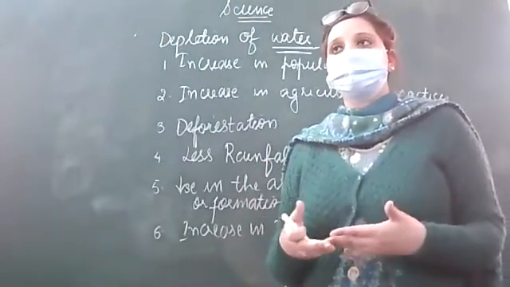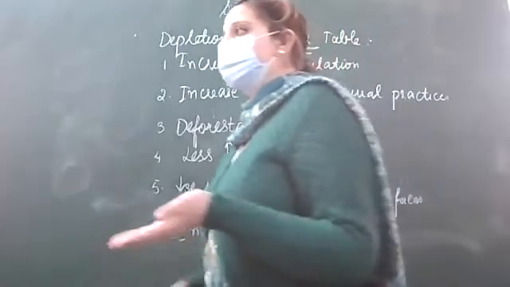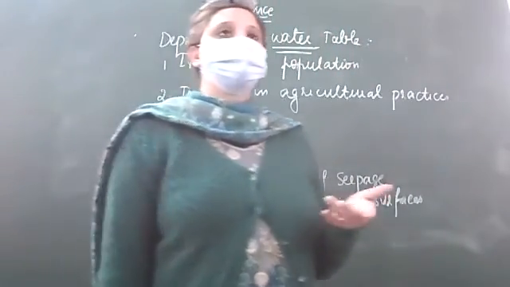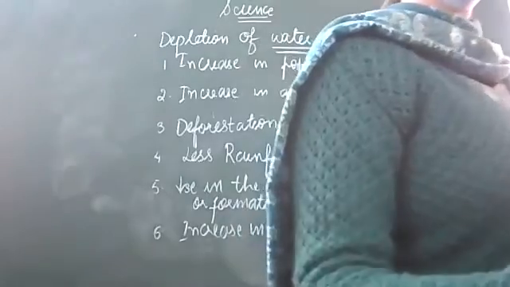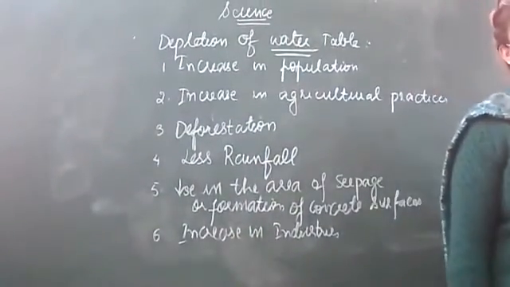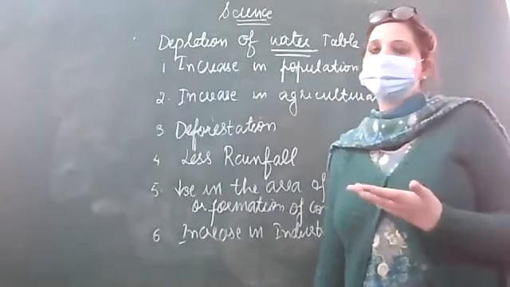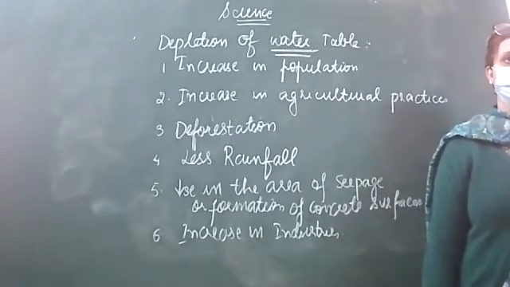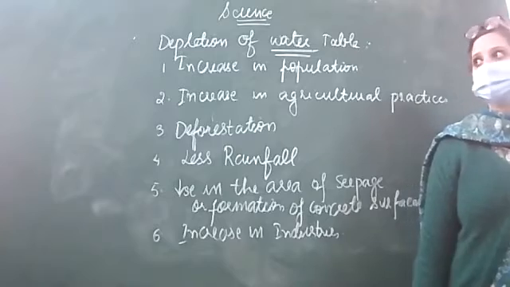Some areas have more rainfall and some have less. The areas facing more rainfall become flooded, and in the areas receiving less rainfall, drought conditions are prevailing. This is about the distribution of water on the surface of the earth.